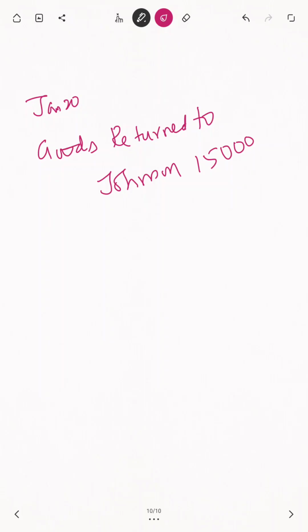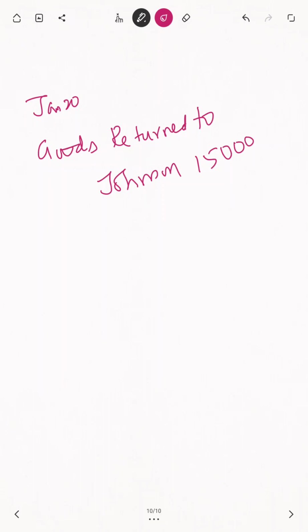Out of the bulk goods, 15,000 worth of goods are considered spoiled goods for us. Can we keep the spoiled goods with the company? That type of goods can't be sold to the ultimate customers. Immediately, if the purchase department finds it, it will return those defective goods to Johnson.